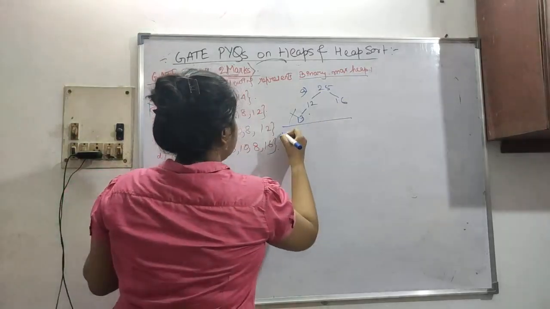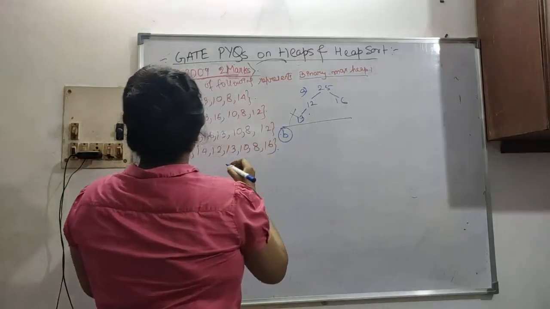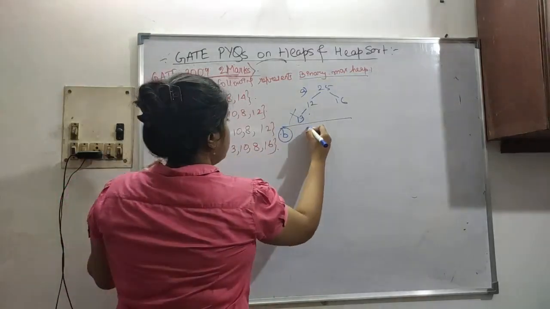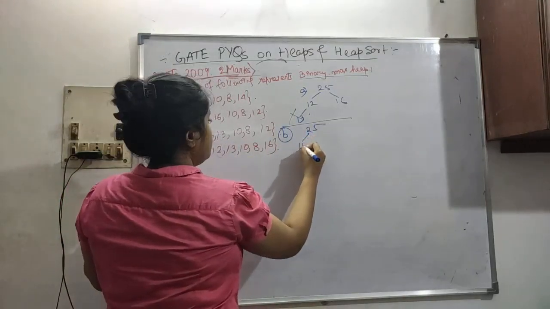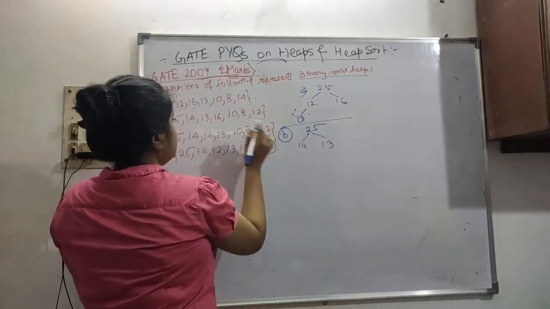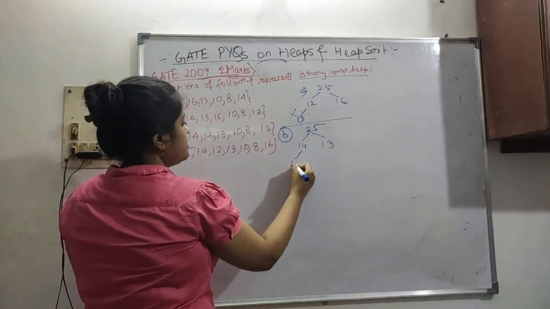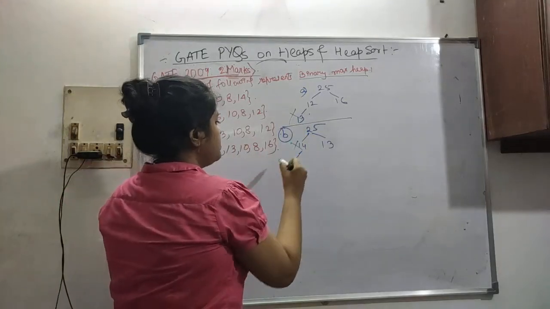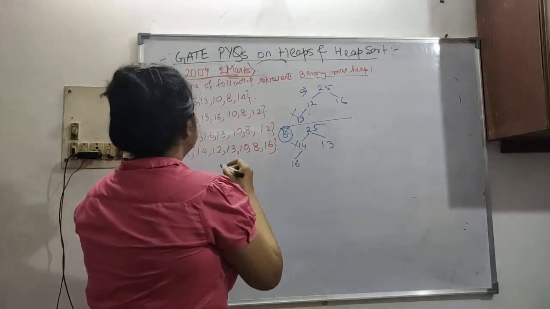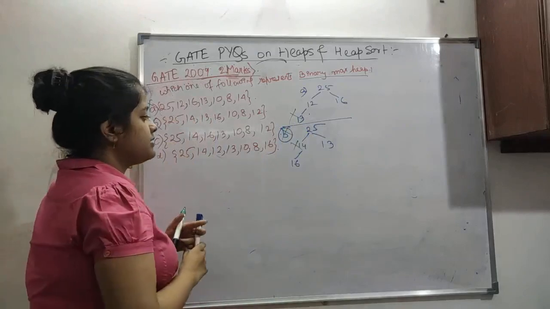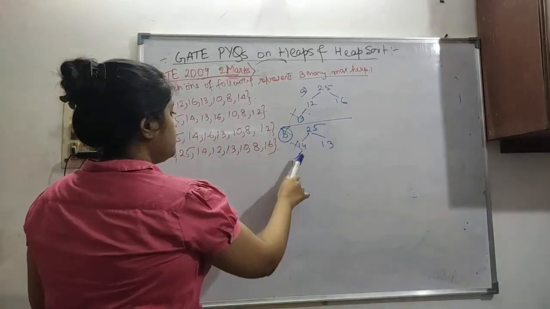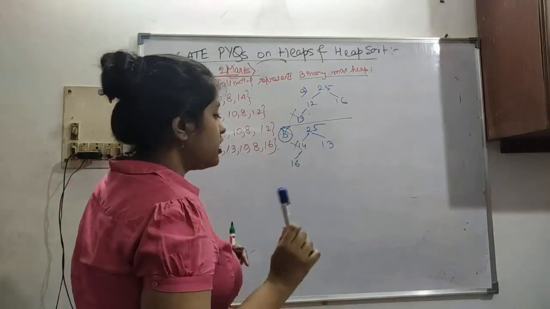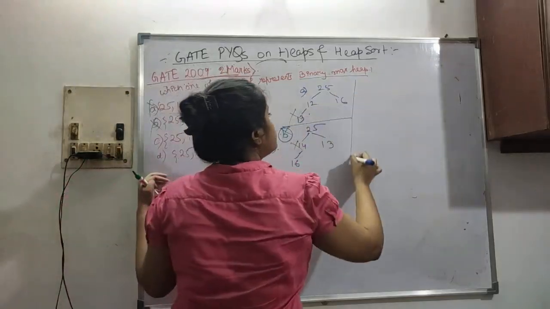Option B. Okay, so B is 25, then 14, then 13. These are lesser than 25, 16. Again, 16 is not lesser than 14, so this is also false. It is not a max heap, because 16 is greater than 14. 16 would have been its parent, not child. Now let's see C.